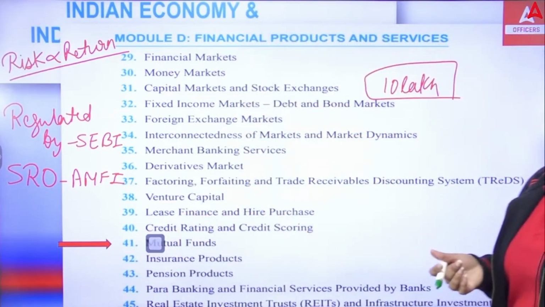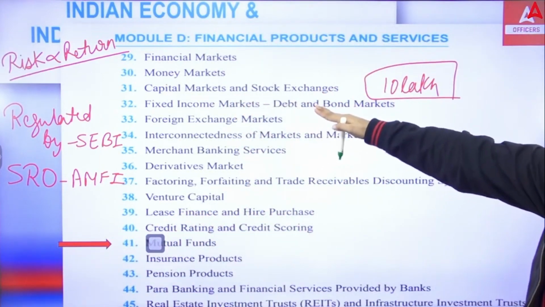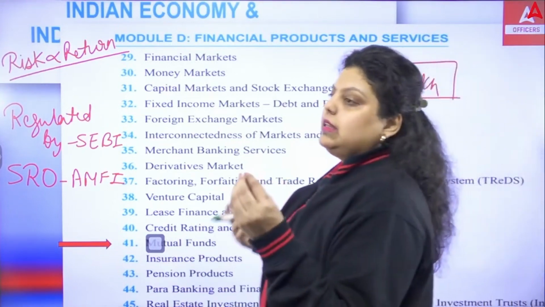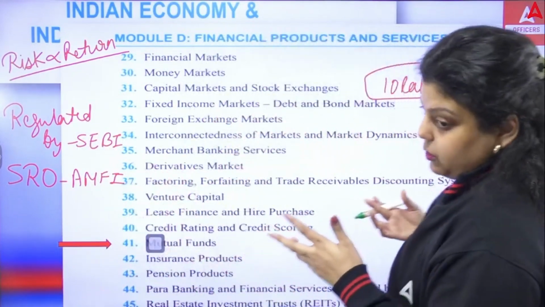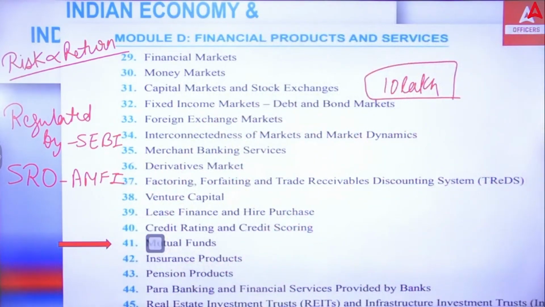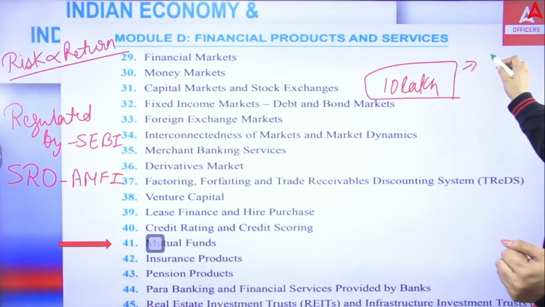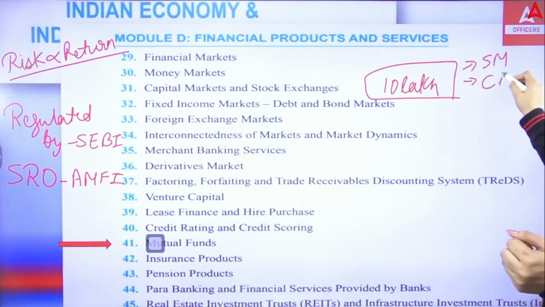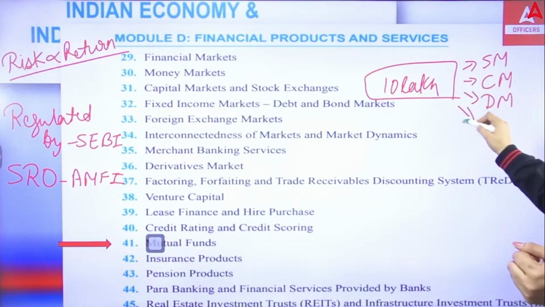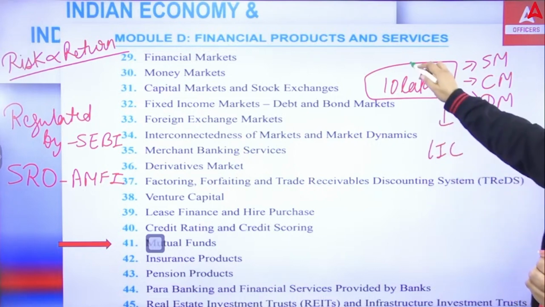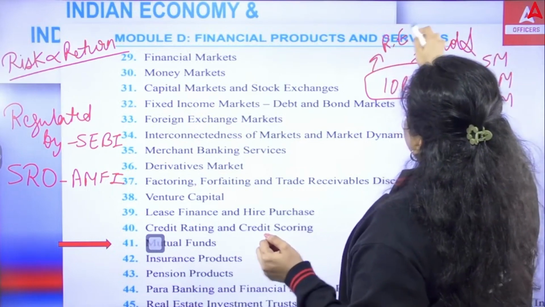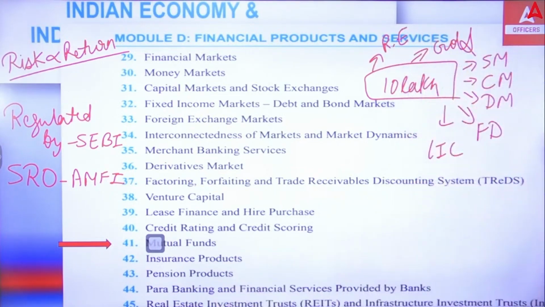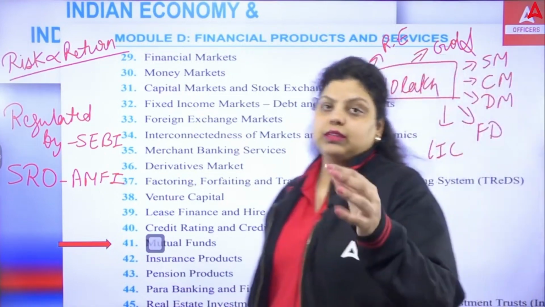So if you do not want that, you can simply give your money to the mutual funds. They are the professional managers. They have knowledge about the market and how to invest funds. So you can simply give your money to them and they will invest your money in diversified sectors. Some money will be invested in the share market, some in the commodity market, some in the derivative market. Some amount, let's say, will be deposited in FD, some in insurance policies, some amount invested in the gold market, and the remaining amount invested in real estate. So your money has been distributed in different sectors for investment purposes.